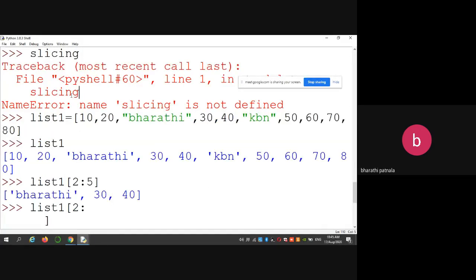Next, similarly, slicing. Slicing is common to all data structures. Remember that. So slicing in the sense you can retrieve a part of the given data structure. Suppose you want to retrieve from the second position to the 8th position, then you have to give 2:9. So you can retrieve up to the J minus 1 position.